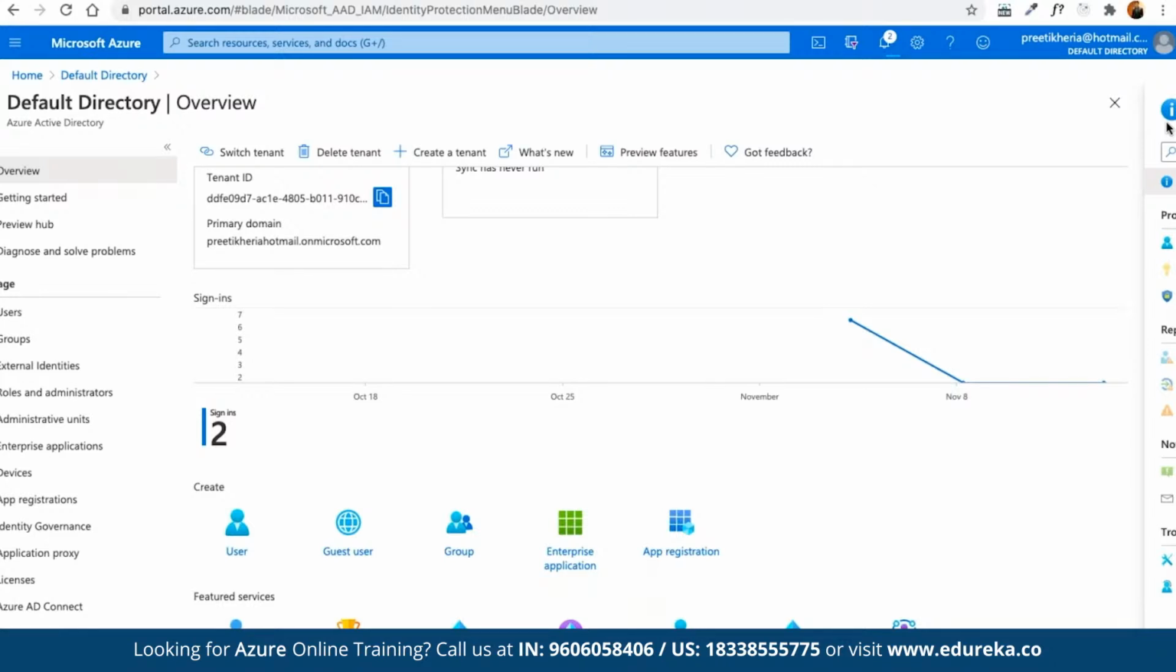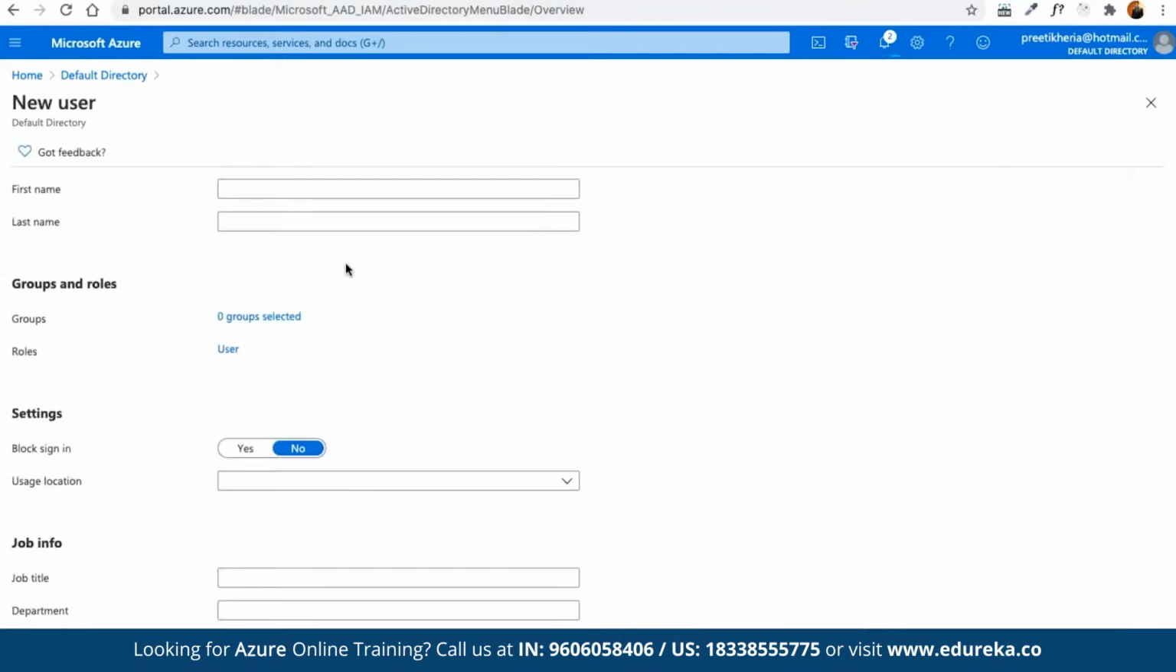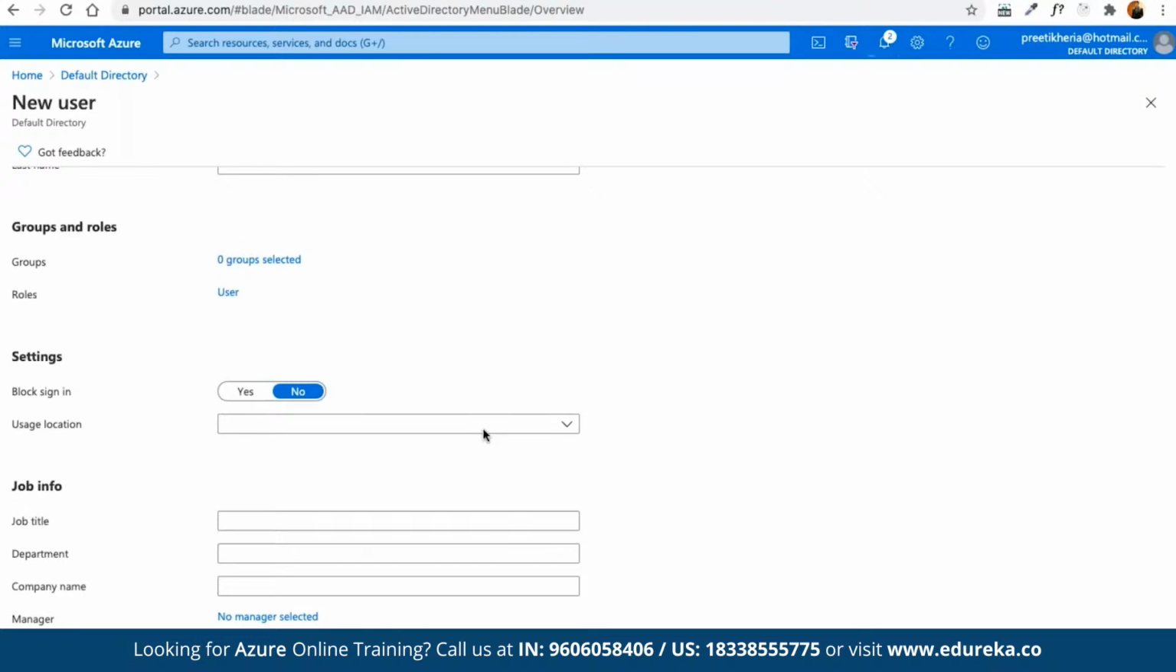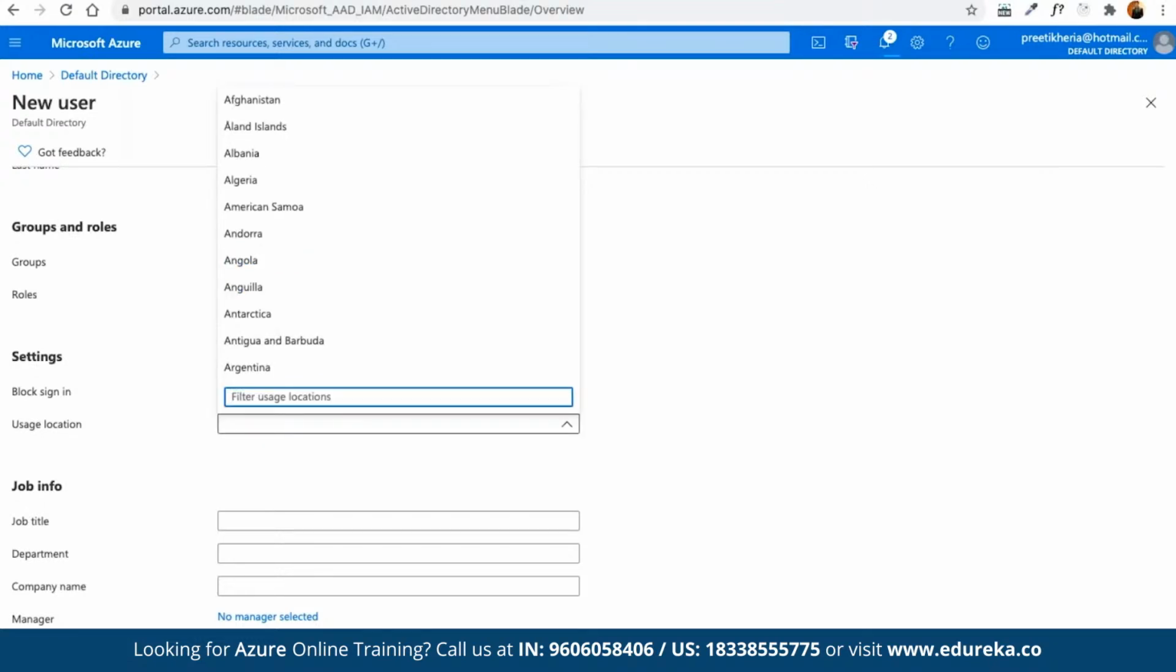If you want to create a new user, then here we can find the user creation option. We can choose to create the groups and assign the roles to these different users accordingly. And then we can block the sign-in process. We can define the usage location, that means if we want to restrict the user from any specific country, then we can define the location as well, along with specifying other details such as job title, department, company name, and manager.